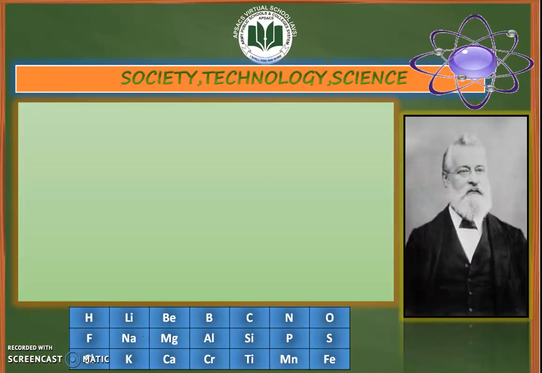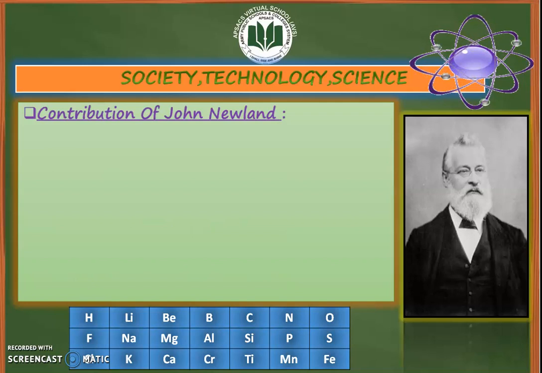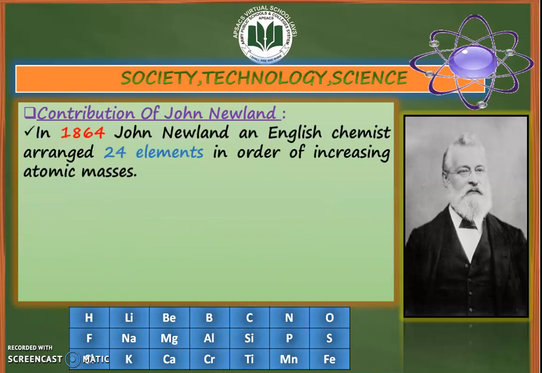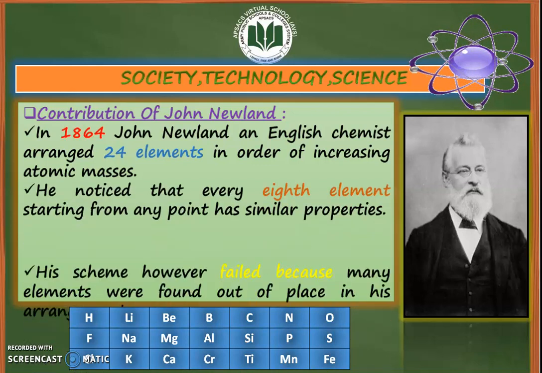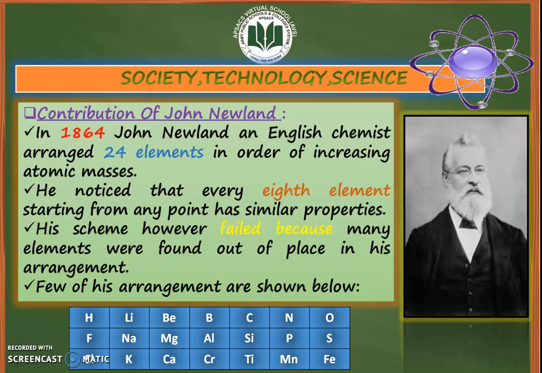Before moving on towards this topic, I am going to first discuss the Society, Technology and Science box given on your book page number 45. In this box, the contributions of various chemists in making the modern periodic table were explained. So here's the contribution of John Newland. In 1864, John Newland, an English chemist, arranged 24 elements in order of increasing atomic masses. He noticed that every 8 elements starting from any point have similar properties.